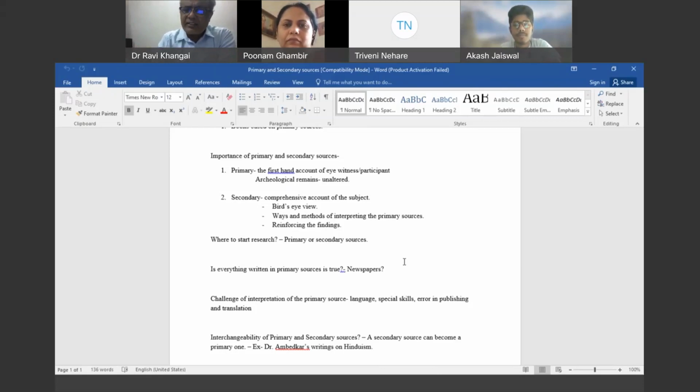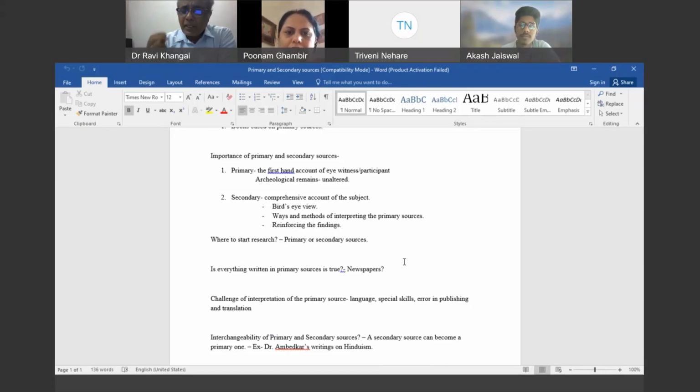When you start your research, as I already told you, you need to read some secondary sources first, prepare a blueprint, and give direction to your thought. Then you go for the primary sources, do an intensive study and interpretation of them, and then you have to come back to the secondary sources once again. You have to read the secondary sources once again, maybe what you referred to earlier, or in addition to that, many more.